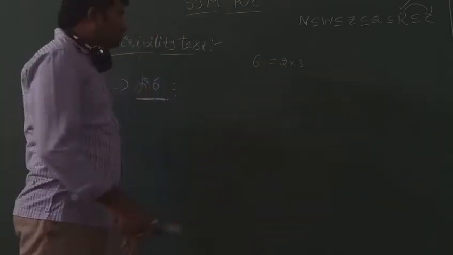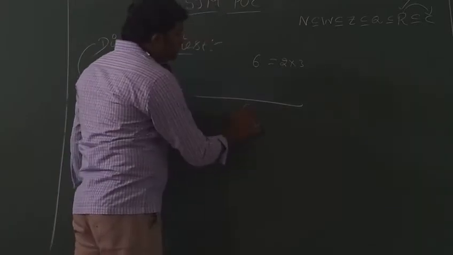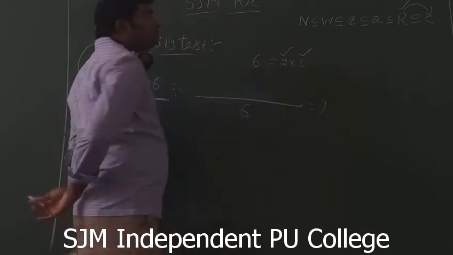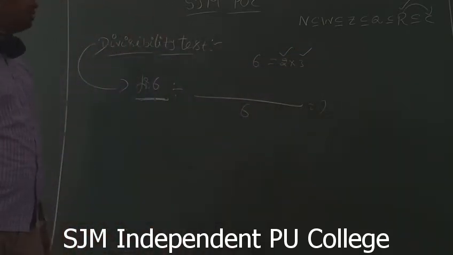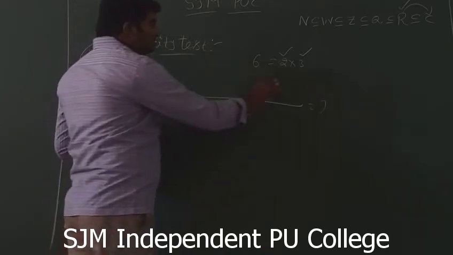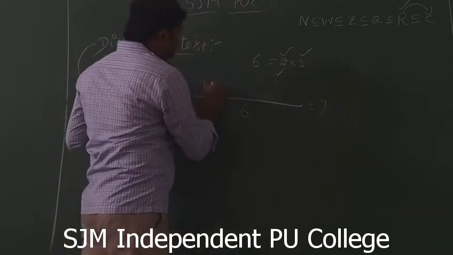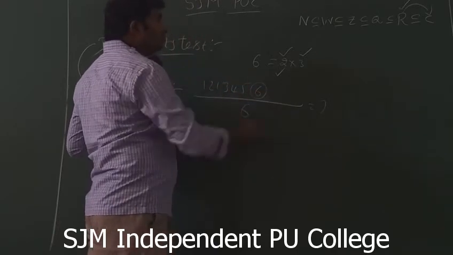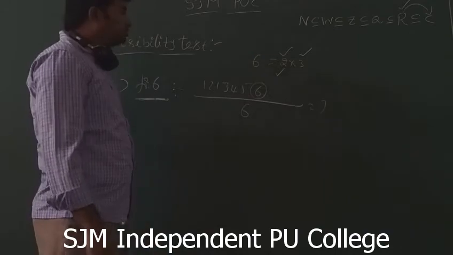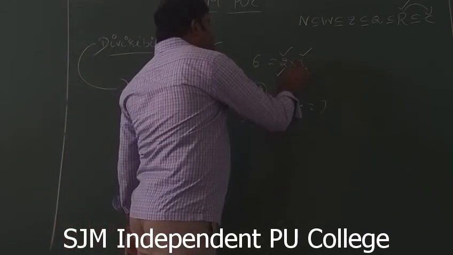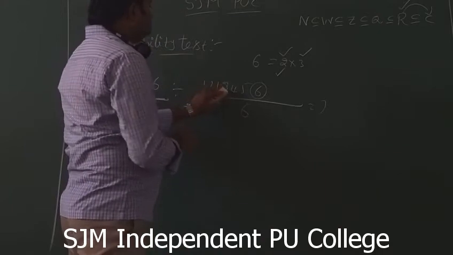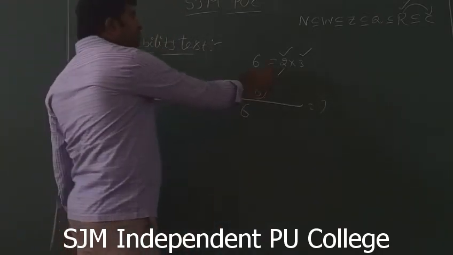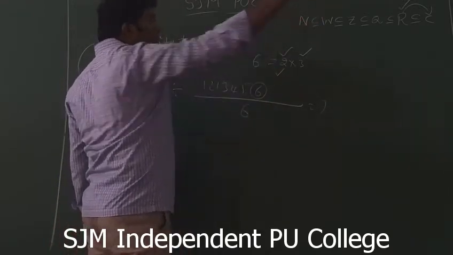2 and 3. So finally, a number is divisible by 6 when the number is divisible by 2 and 3. That means we apply two conditions here. First, divisible by 2 means the unit digit must be a multiple of 2. Next, divisible by 3 means the sum of the digits must be divisible by 3. When these two conditions are satisfied, the whole number is divisible by 6.